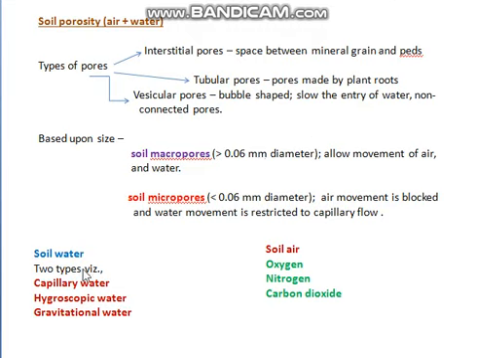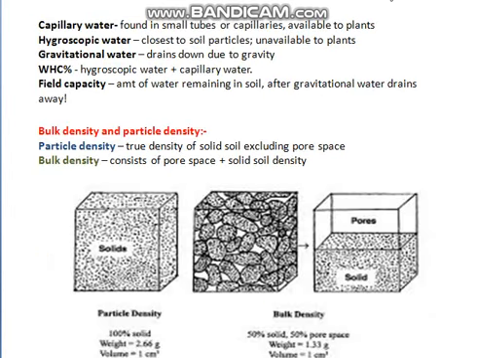So next comes the soil water and soil air. So soil water could be of three types: capillary water, hygroscopic water, and gravitational water. And soil air consists of oxygen, nitrogen, carbon dioxide. Here I have given the definition for capillary water, hygroscopic, gravitational, and again water holding capacity and field capacity.